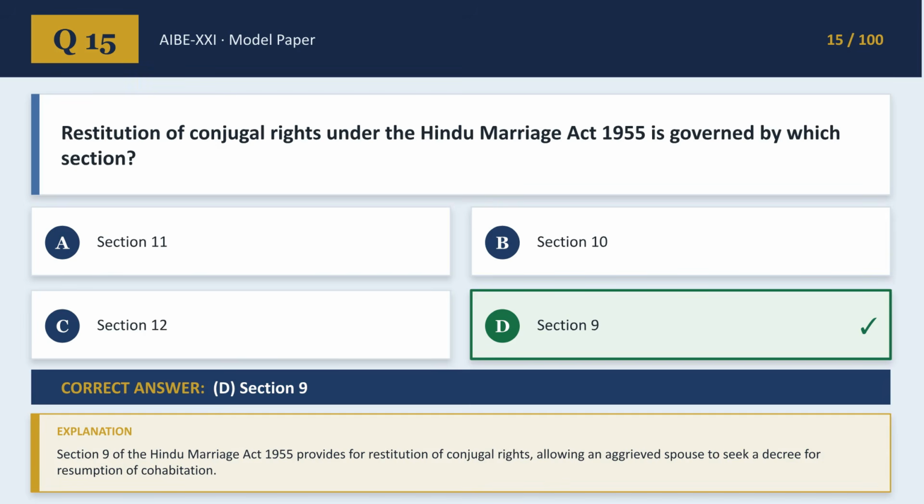Restitution of conjugal rights under the Hindu Marriage Act 1955 is governed by which section? The correct answer is D. Section 9. This section allows an aggrieved spouse to seek a decree for the resumption of cohabitation.